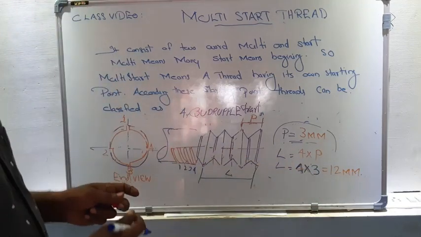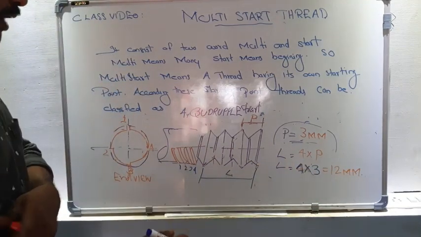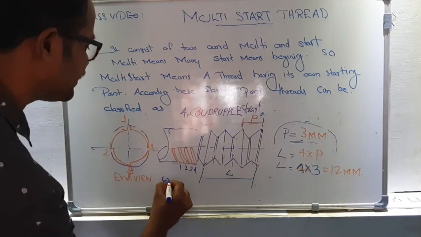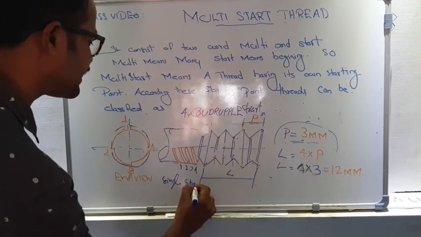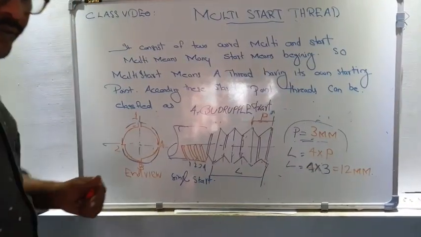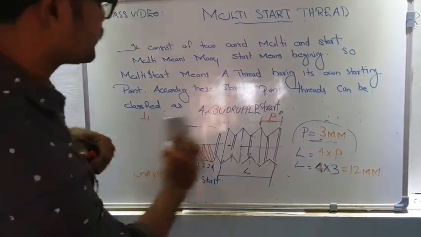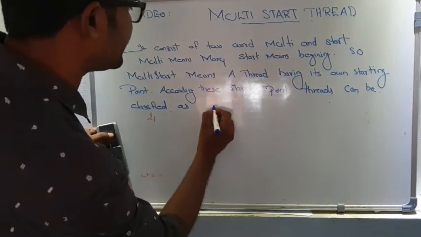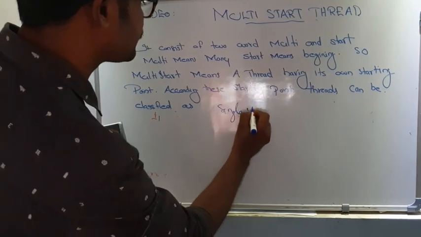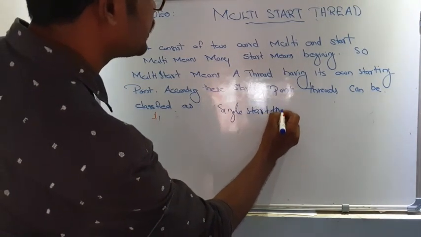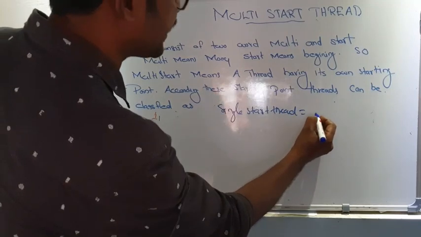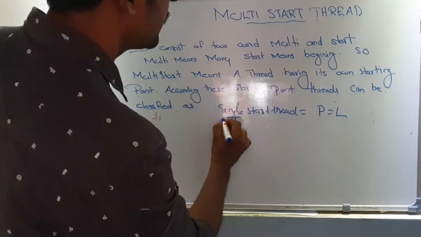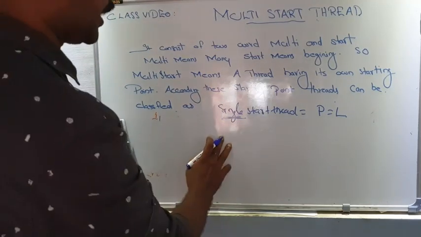So we can formulate a general formula to find out the lead. In the case of single start thread, there is a relation between pitch and lead: pitch is equal to lead, because it has only one starting point.